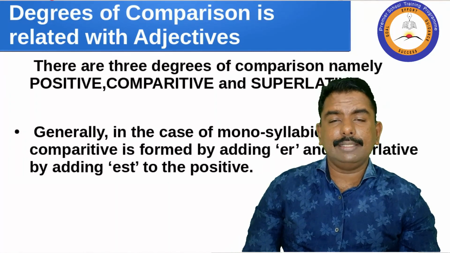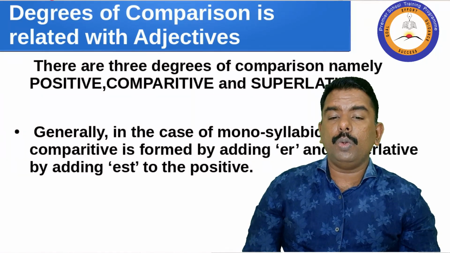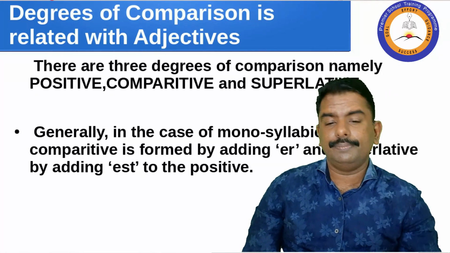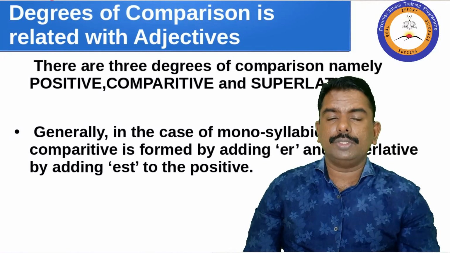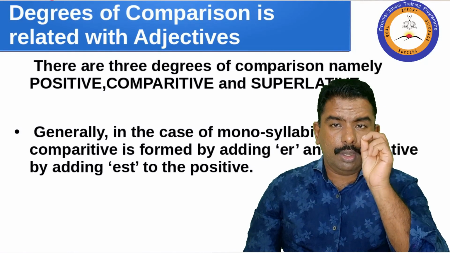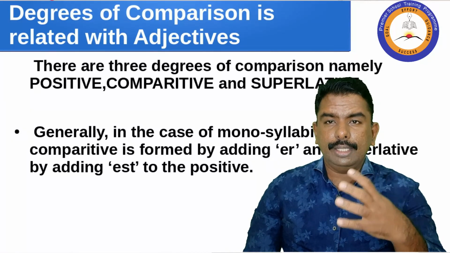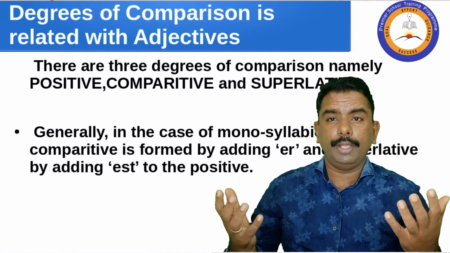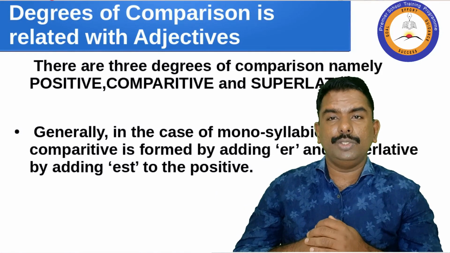Positive, comparative, and superlative. Generally, in the case of monosyllabic words, the comparative is formed by adding er, and the superlative by adding est to the positive. These things you have to remember, and learn by heart by reading thoroughly once, twice, thrice or more, depending on your nature of study.